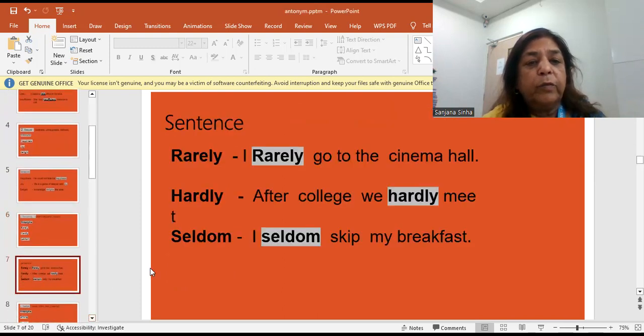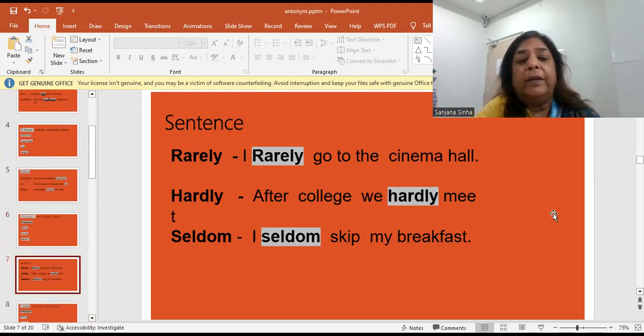The sentences to go with it. I rarely go to the cinema hall. I rarely go to the market. I rarely go for outings. और जब एग्जाम्स आता है तो आप शायद ही कभी बाहर जाते हैं. I rarely go out. अभी कौन जाता है सिनेमा हॉल्स में? You all watch movies at home. So शायद ही कभी. I rarely go to the cinema halls.